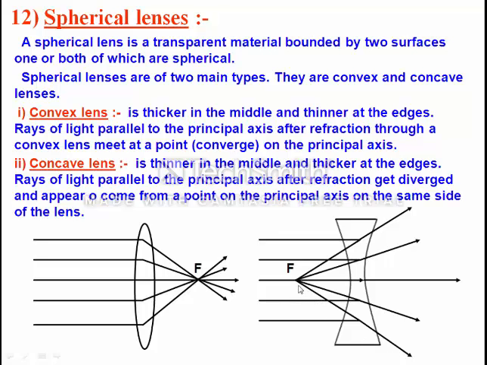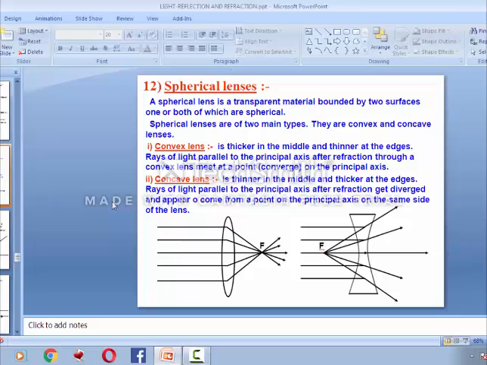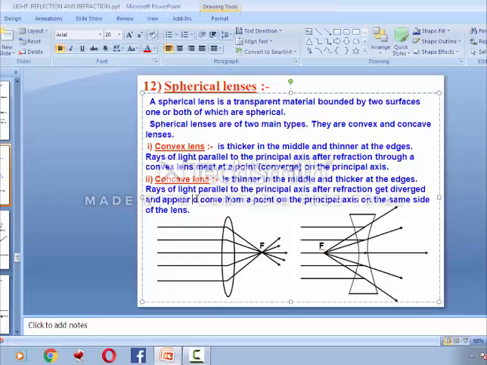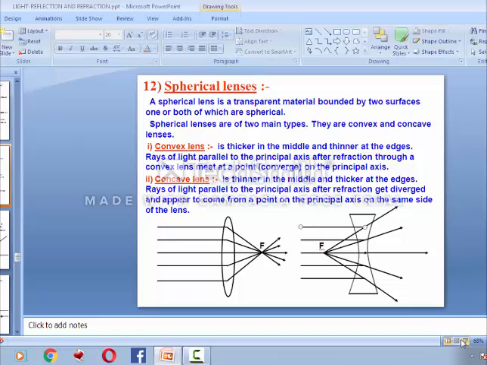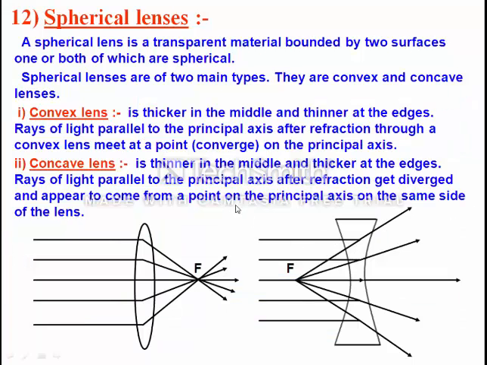If we proceed backwards, it appears to come from a point on the principal axis on the same side of the lens. So the convex lens is a converging lens and the concave lens is a diverging lens.